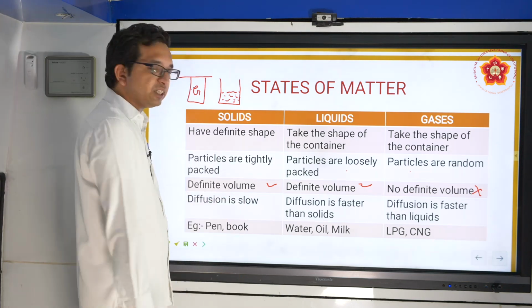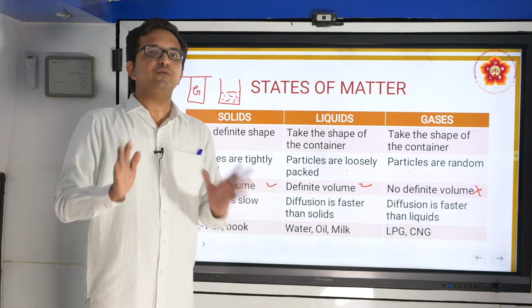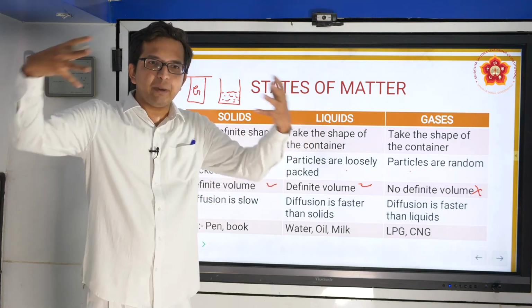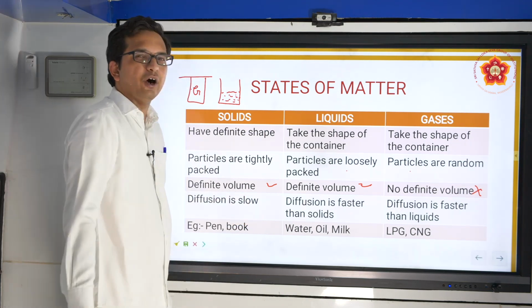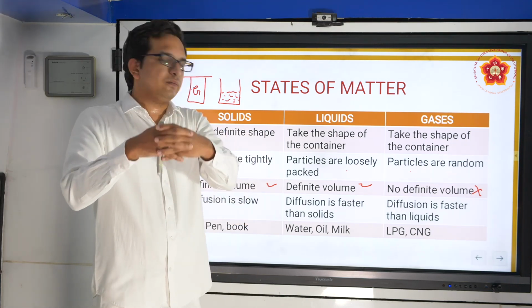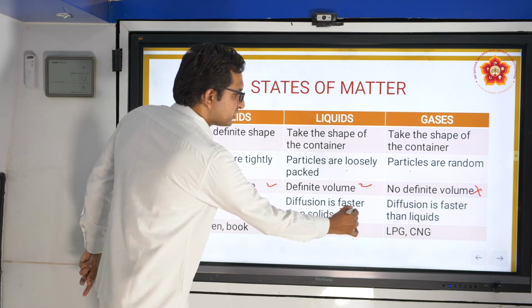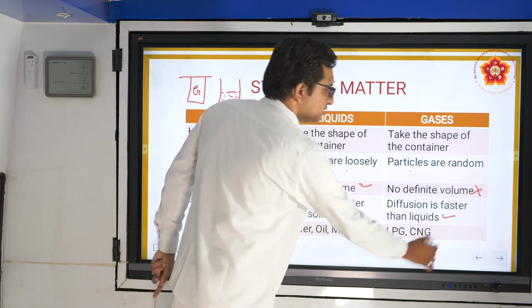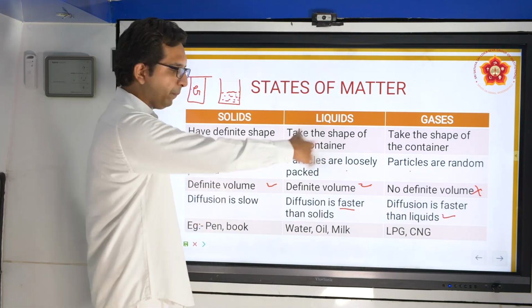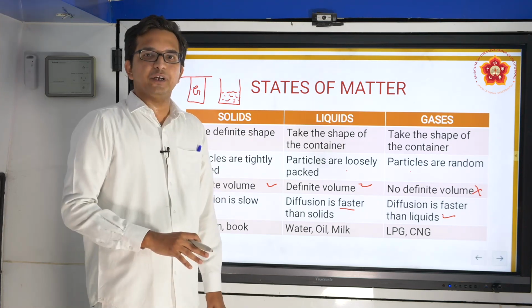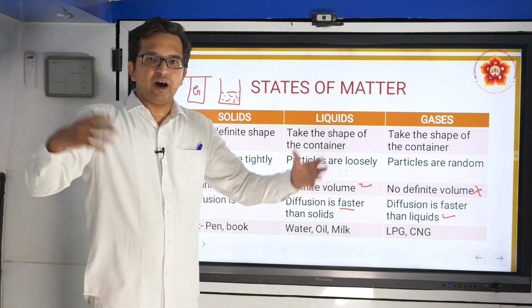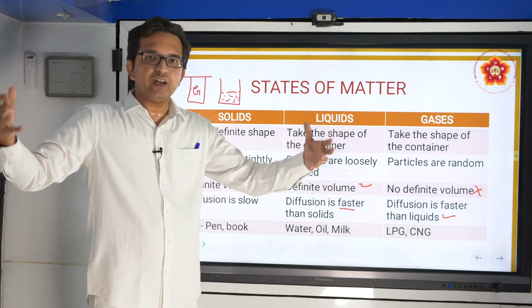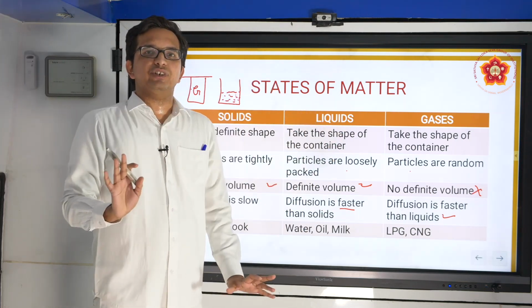Moving further, diffusion is slow. Why is diffusion slow? What is diffusion? Diffusion is the mixing up of two substances. Here in solids it is slow because molecules are tightly packed. In liquids it is a little faster, whereas in gases it is the fastest when you compare the states. The reason is that gas particles are far away, there is more space, and therefore they can mix with each other.